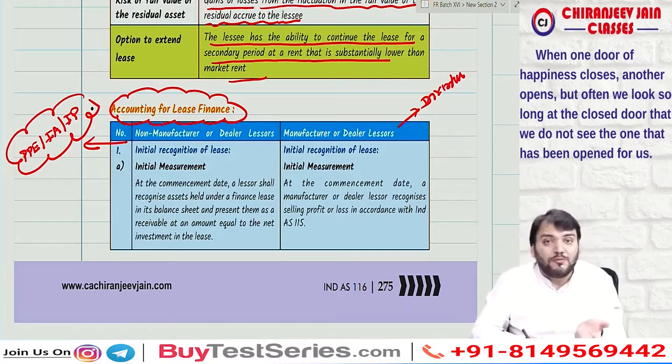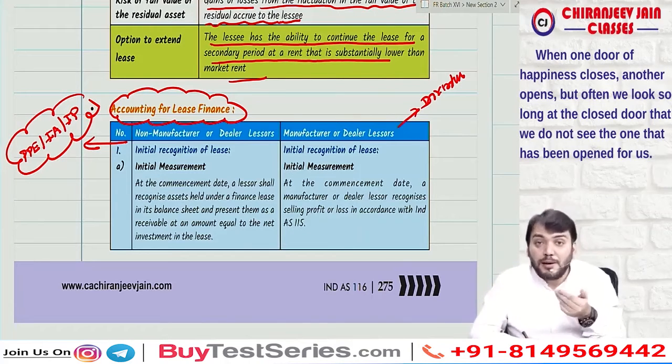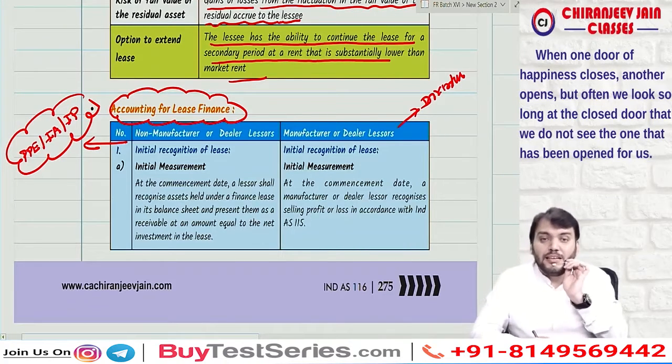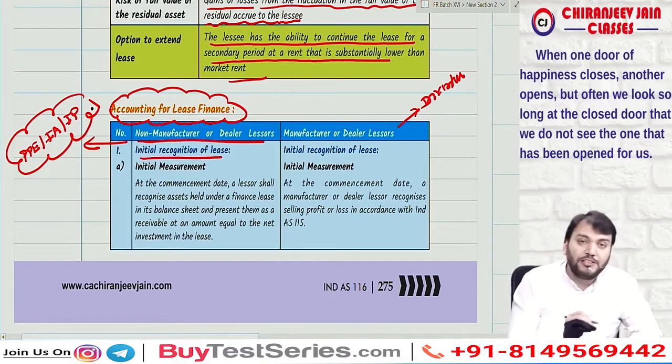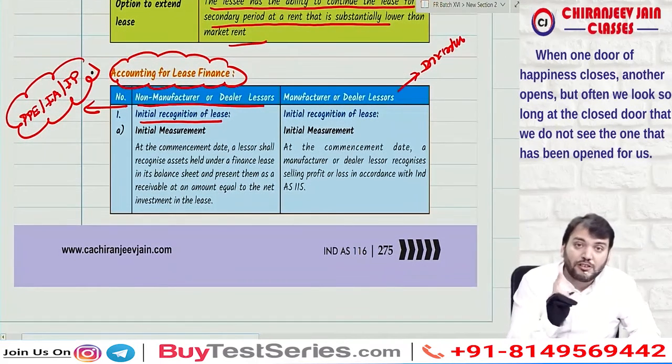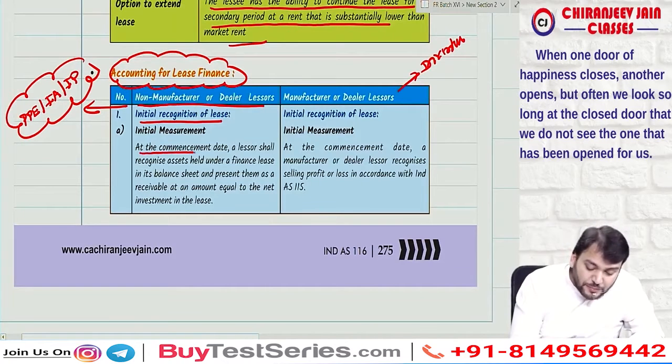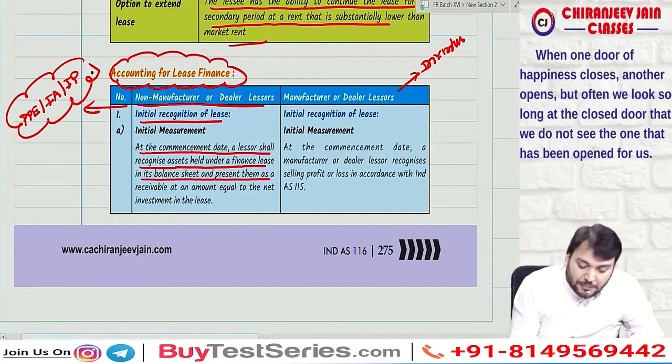If they are a non-manufacturer or dealer, then what needs to be done? If they are a manufacturer or dealer, then what needs to be done? Ind AS 116 says, in case of a non-manufacturer or dealer lessor, initial recognition of the lease: at the commencement date, the lessor shall recognize assets held under a finance lease in the balance sheet and present them as a receivable at an amount equal to the net investment in the lease.